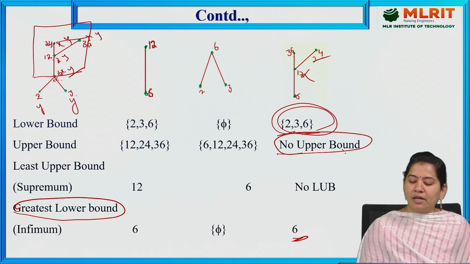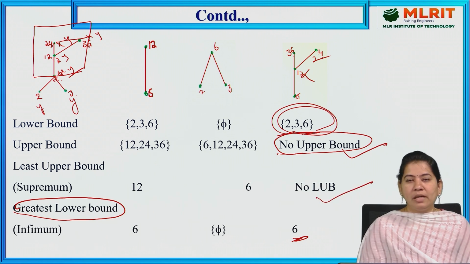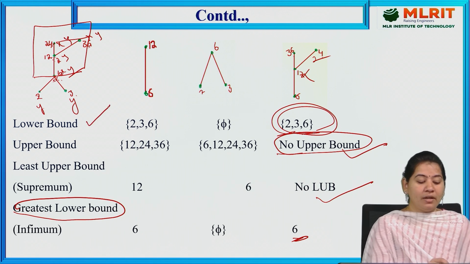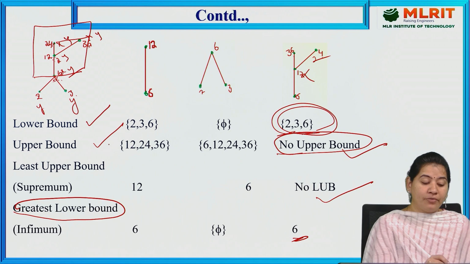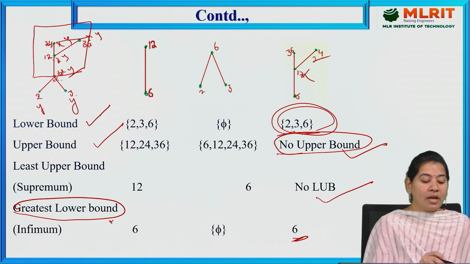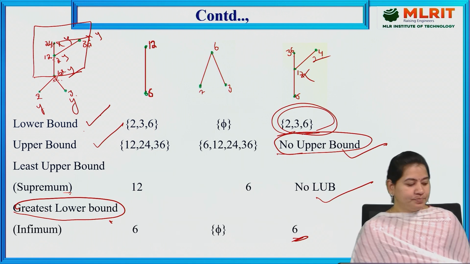Now since there are no upper bounds, there is no LUB, least upper bound. So like this, we can find out lower bounds and upper bounds. From the lower bounds, we can find the greatest lower bound, which is called infimum. And from the upper bounds, we can find the least upper bound, which is called supremum.